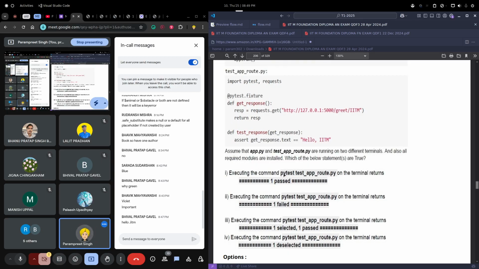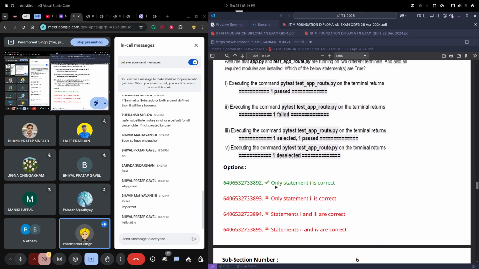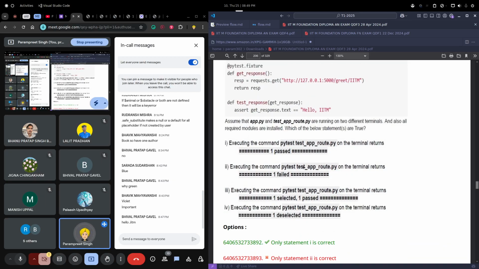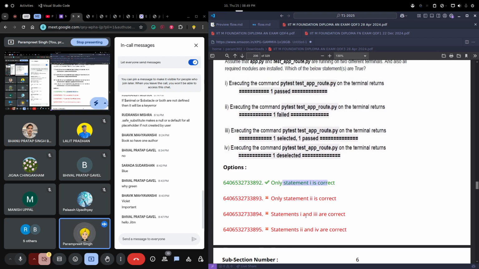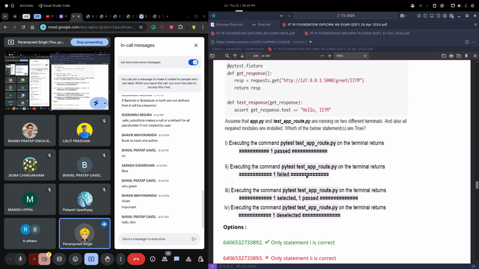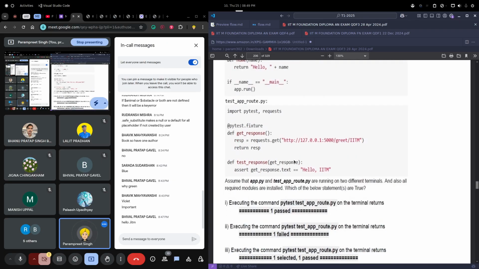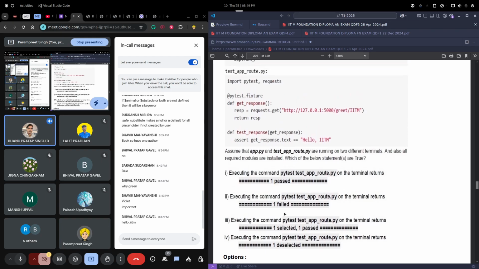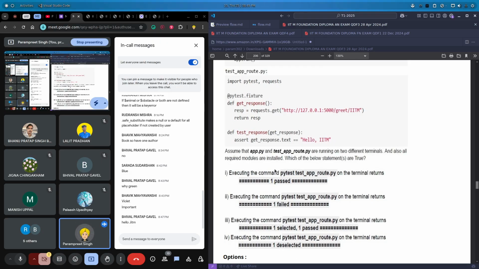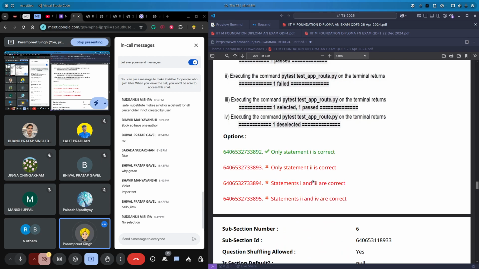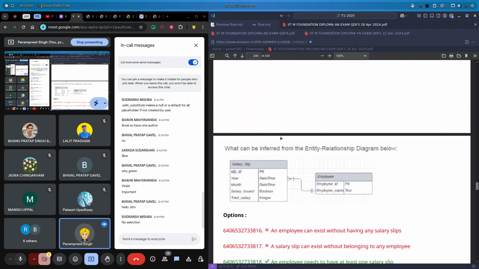Okay, I think the first will be the output. Let's see. Okay, only statement one is correct. So with the elimination method, we can either do this or this, and then if we run this code in our local, then we will get clarity on what exactly is happening. I think the selected, select is nothing in this, we are not selecting something here or any kind of specific selection. Okay, so we will get first as the output, right? No selection is happening.